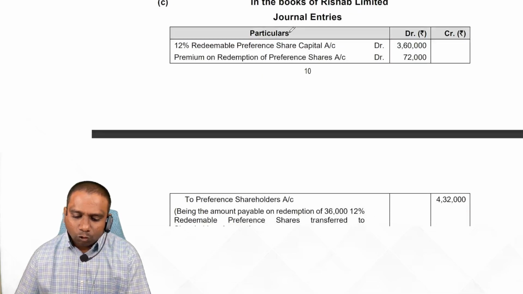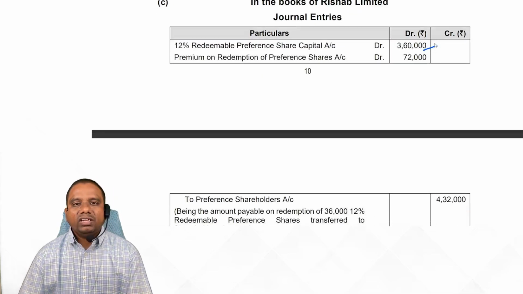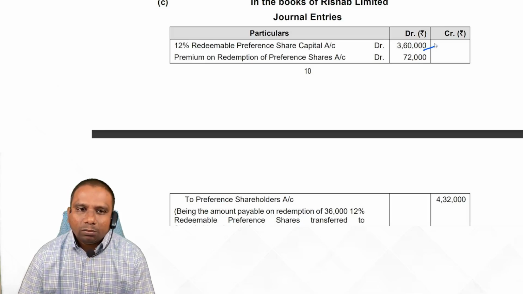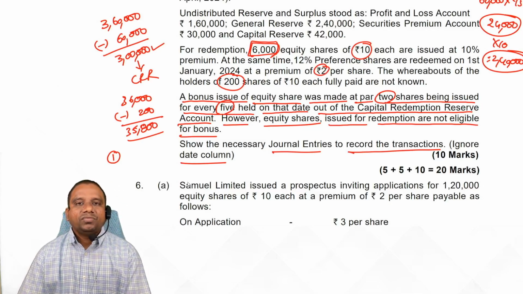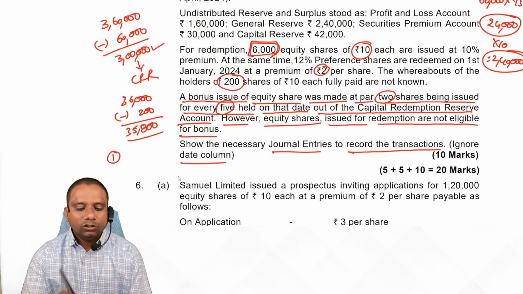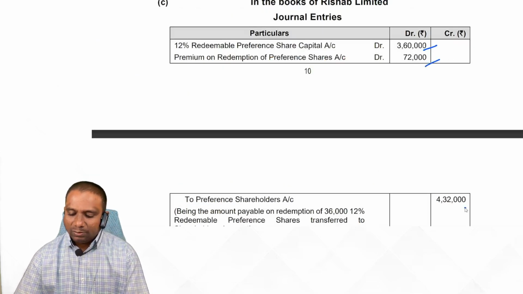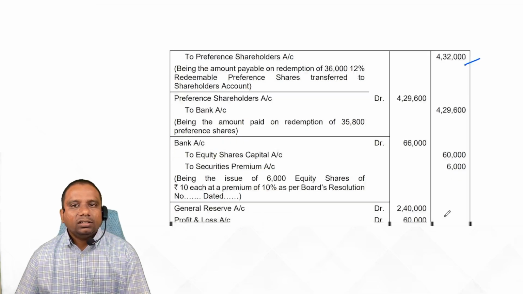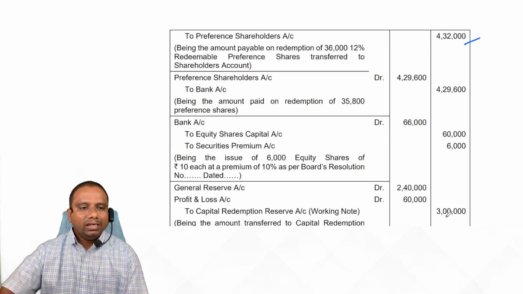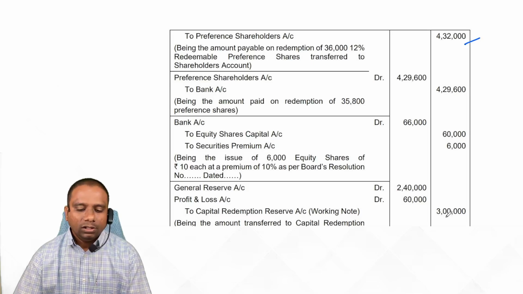This is the first and foremost entry we record. 3,60,000 we have to redeem. On that we are paying 10%. How much? Per share 2 rupees premium. 36,000 shares into 2, 72,000. Total amount payable 4,32,000.